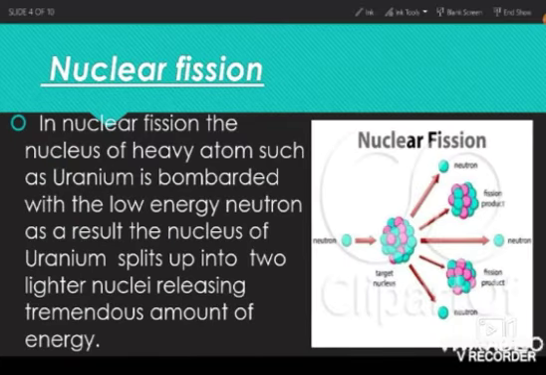In nuclear fission, the nucleus of uranium is bombarded with neutrons, which results in the splitting of the nucleus of uranium into two small nuclei. In this process, a tremendous amount of energy is produced. At the same time, neutrons are also produced. These neutrons trigger another fission reaction, which is called nuclear chain reaction.